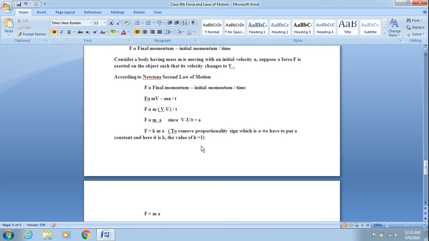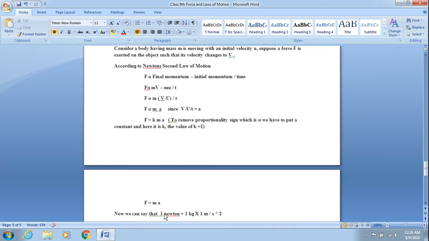This is universally fixed. Neither I nor you nor anybody can change it. To remove different proportionalities, we have different constants, and these constants have different values. The ultimate equation that we get after putting k as 1 is F is equal to m into a.